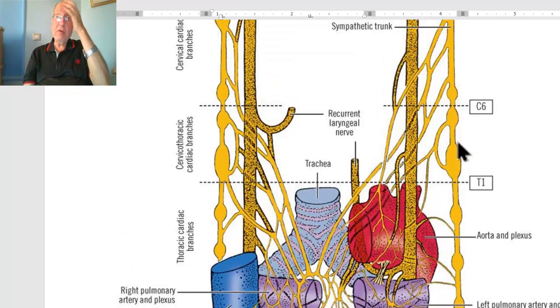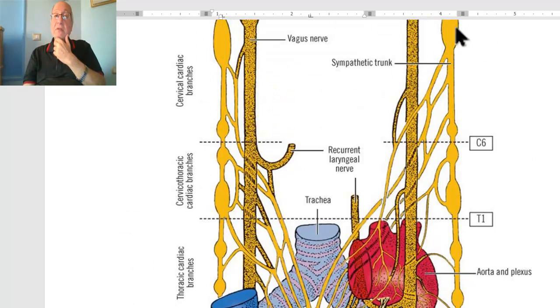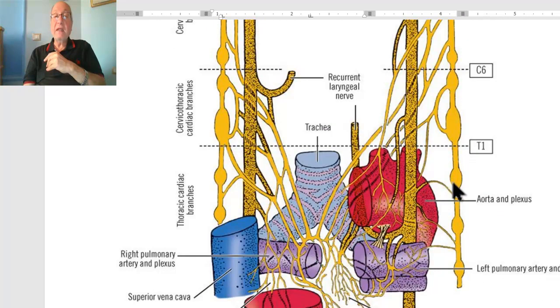Some preganglionic fibers ascend in the sympathetic chain to relay in the superior, middle, or inferior cervical sympathetic ganglia. And some preganglionic fibers descend in the thoracic sympathetic chain to relay in one of the upper 5 sympathetic ganglia. The postganglionic fibers pass to the heart through the following branches.